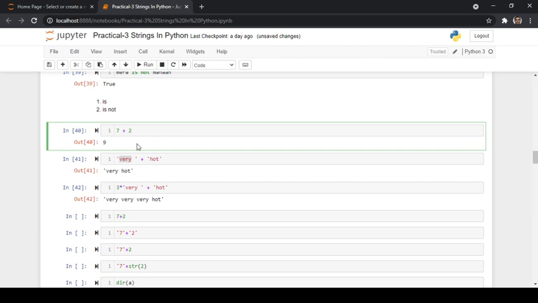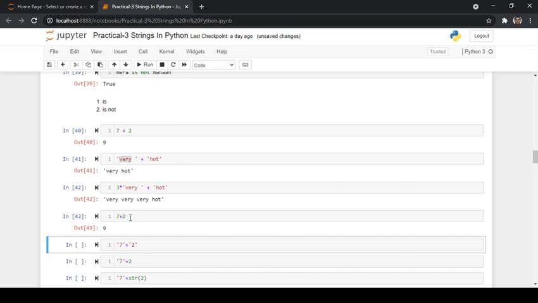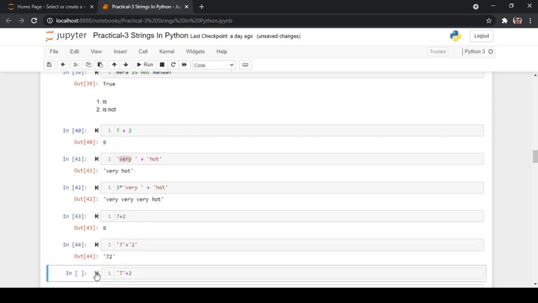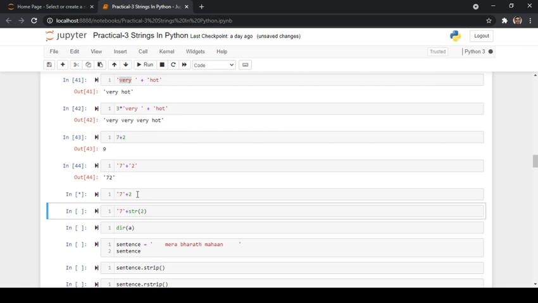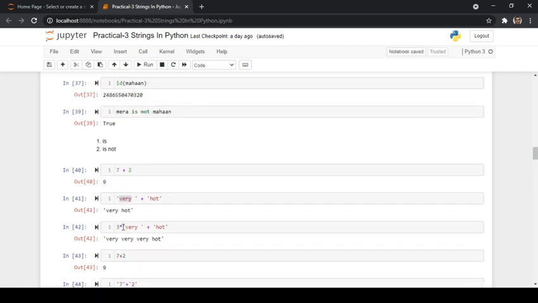So here we have added two numbers 7 plus 2, and here also I am adding 7 plus 2 in order to get the result 9. But here when I'm adding the string value 7 and string value 2, I should still get the value 9, but I will not get 9. I'll be getting 72. Why? Because this 7 is getting concatenated with 2. So whenever you do a string concatenation even with numbers, it is going to convert these two numbers into one string.